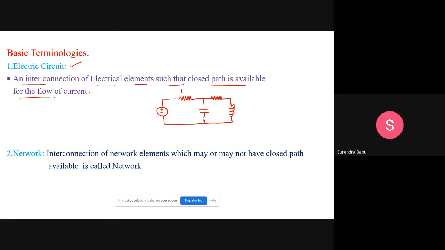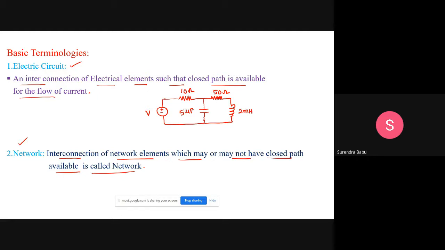For example, let us assume that this is 10 ohms, this is 50 ohms, I have taken this as 2 millihenry, this is 5 microfarad, and this is the voltage source. There must be a closed path here for the flow of current, and here also there must be a closed path for the flow of current. Then it is nothing but an electric circuit. Then what is a network? A network is nothing but an interconnection of network elements which may or may not have a closed path available.